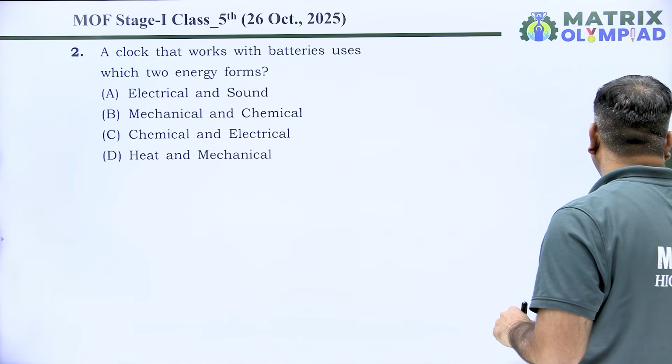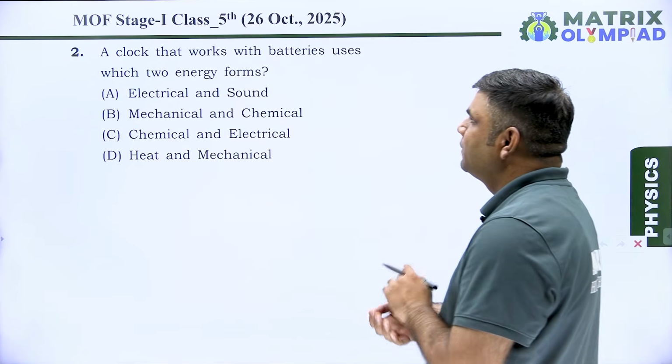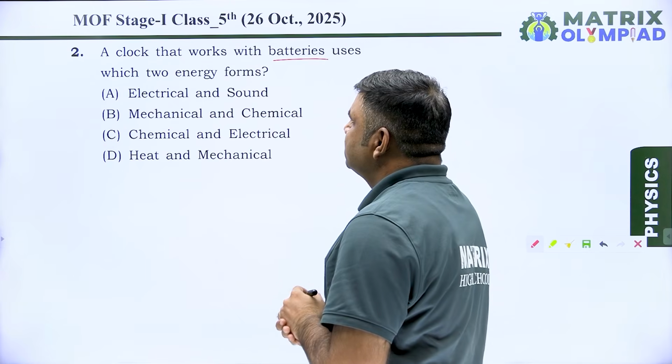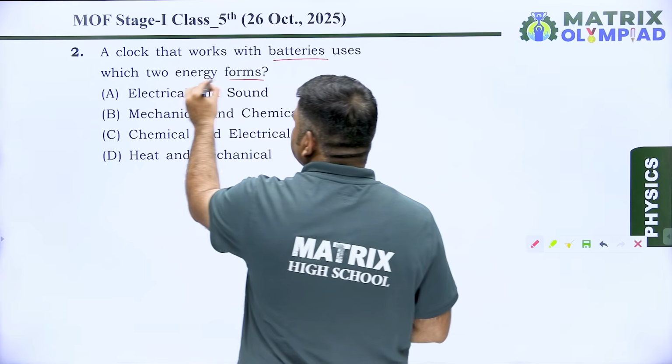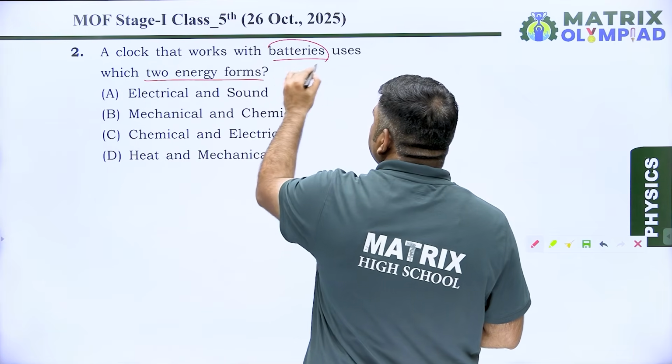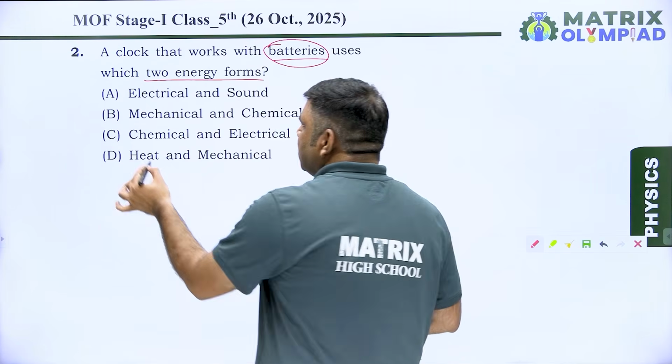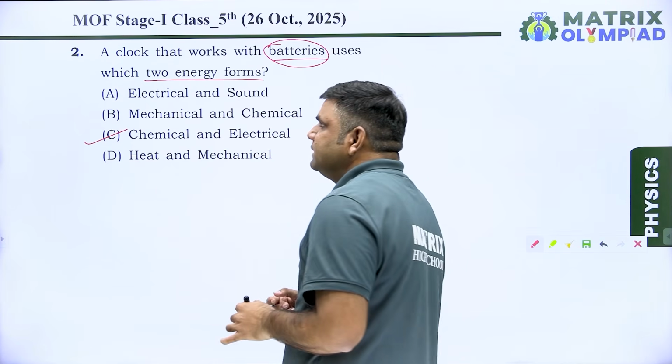Question number 2. A clock that works with batteries uses which two types of energy form? So in a battery we have chemical energy and electric energy. So the correct answer will be option C.